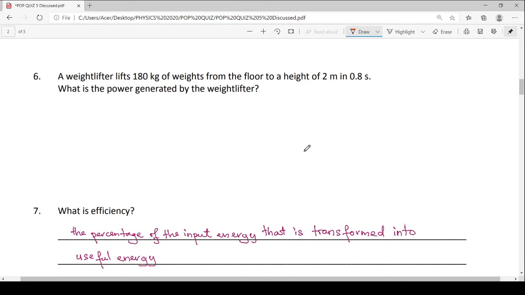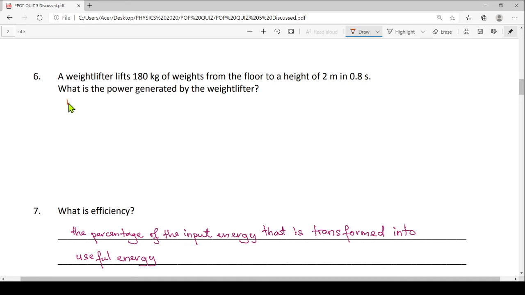Now we have a weightlifter lift 180 kg of weight from the floor to a height of 2 meters in 0.8 seconds, and you are to find out what is the power generated by the weightlifter. Alright, let us list out all the information first.